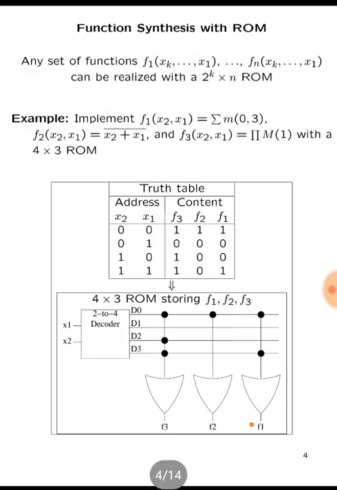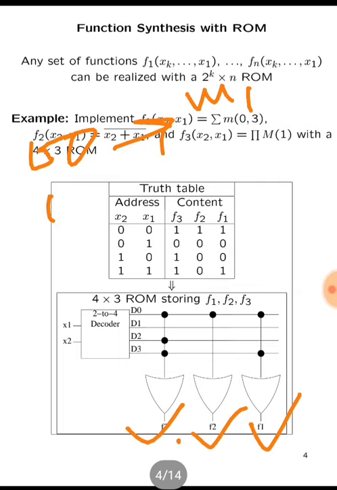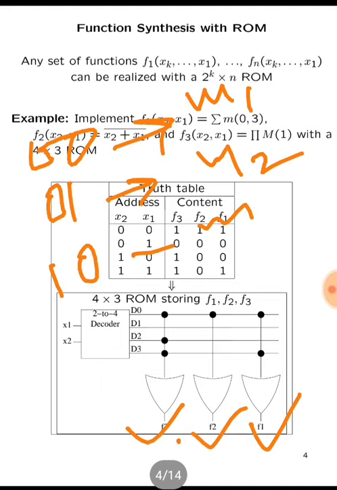Here this is f1, this is f2, this is f3, and when we see the truth table, what is f1? F1 is x1 bar x2 bar because it is the first min term. 0 0 is m0. Similarly 0 1 is m1, 1 0 is m2.